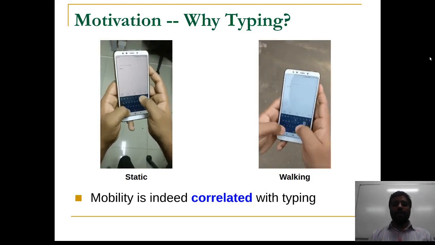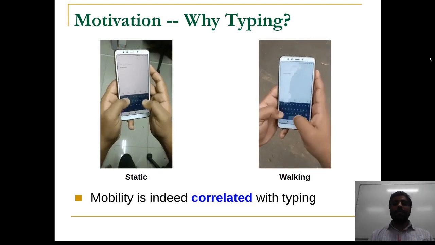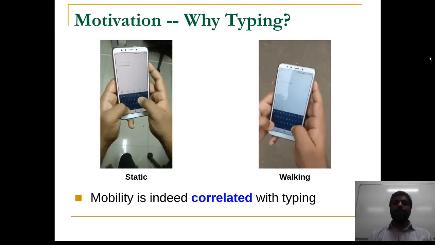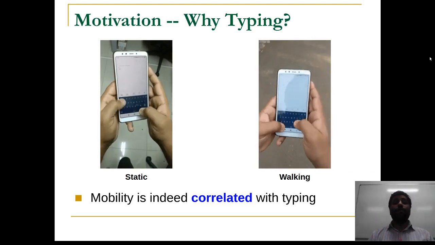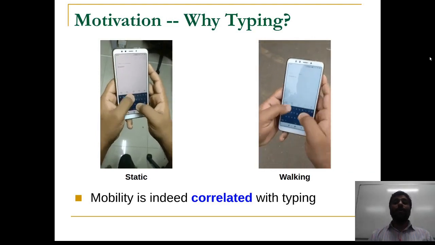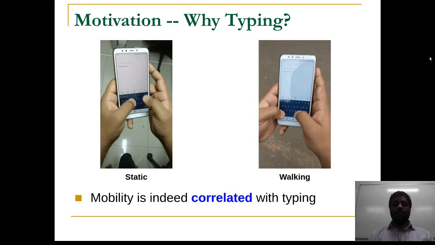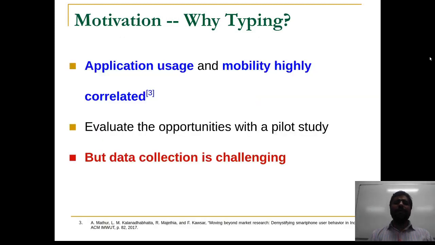For example, when a person is walking, he might get distracted and thus may type slowly or make frequent mistakes in comparison to a person who is typing while sitting. Furthermore, previous works have also pointed out that there is a strong correlation between application usage and mobility. For evaluating these opportunities on using typing to detect the mobility context of a user, we start by having a pilot study to analyze the typing data.